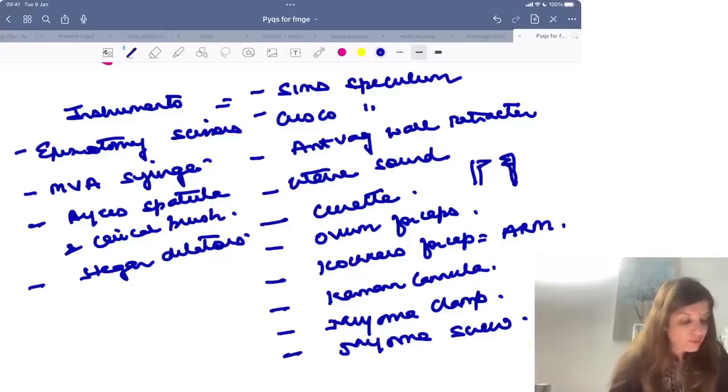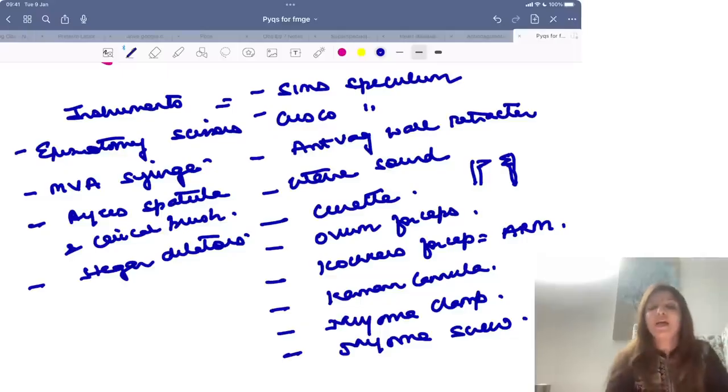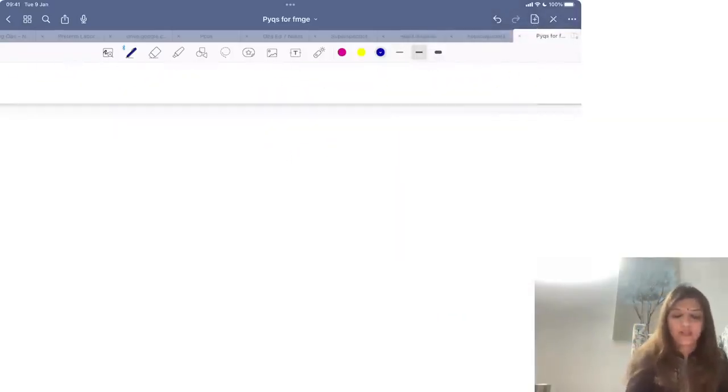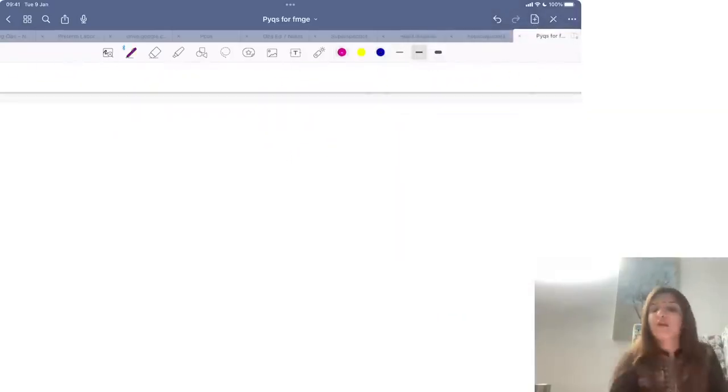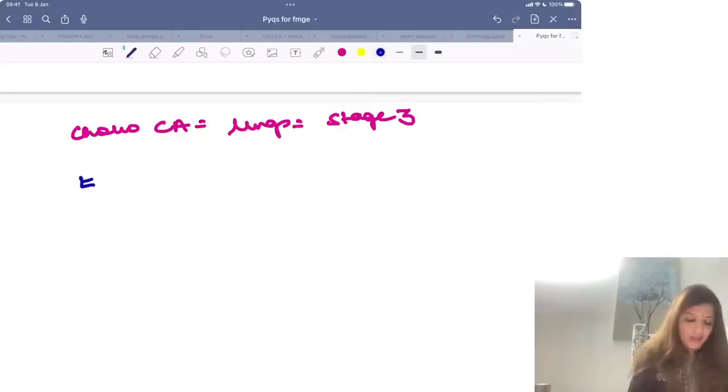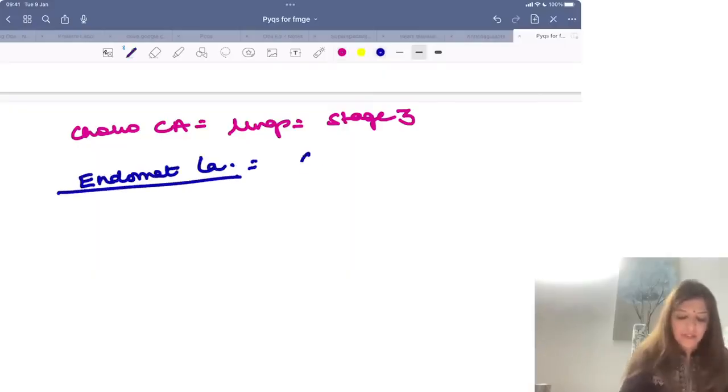What are you asking? How to remember staging in gynae cancers? Look, you don't get questions on staging in gynae cancers. Most of the time you will not get any question. If you are remembering staging, well and good. If you don't remember staging, then remember only what I am telling you just now. In choriocarcinoma, remember that lungs are involved in stage 3. In endometrial cancer, remember cervix is involved in stage 2.